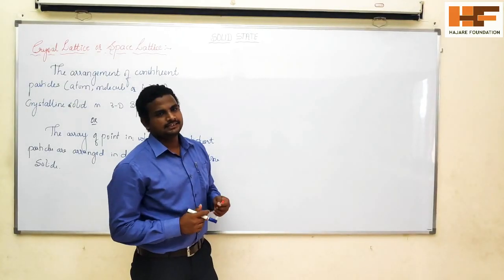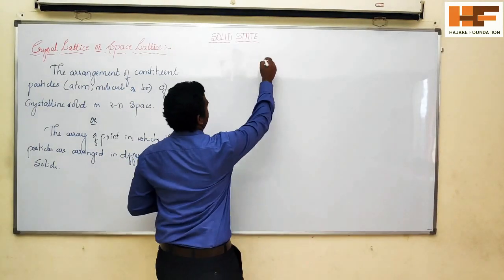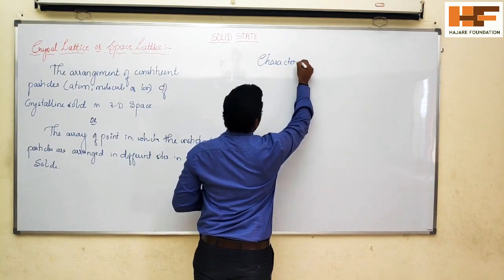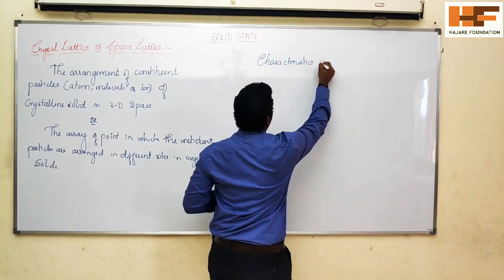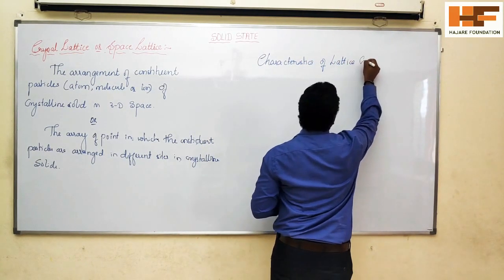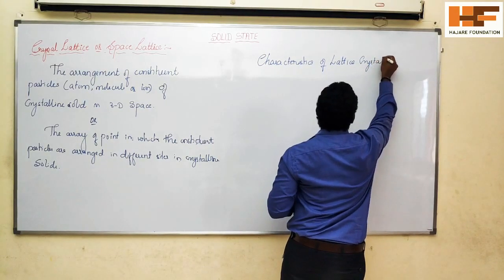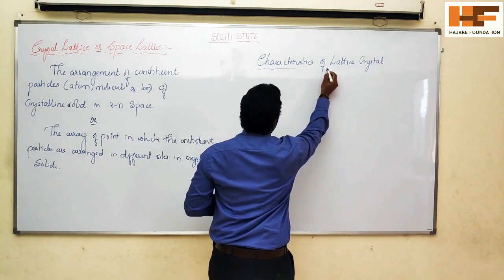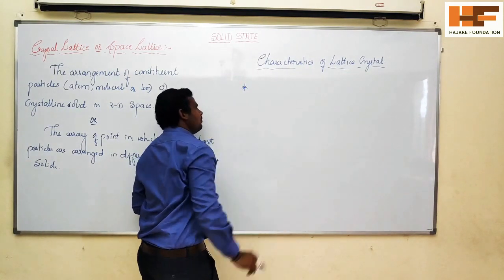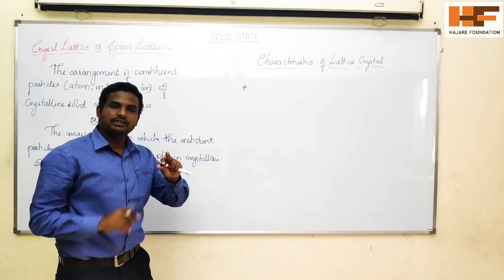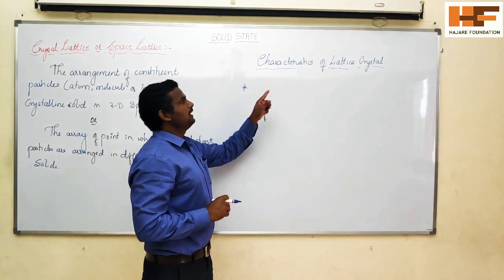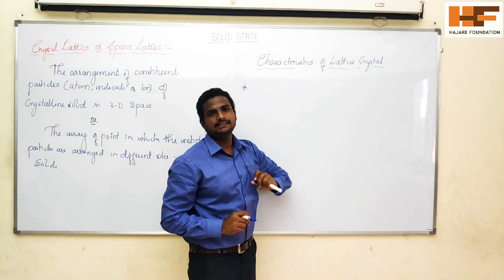Write down the characteristics of a crystal lattice. In the first point, the points we have observed in a crystalline solid we call lattice points or space points.